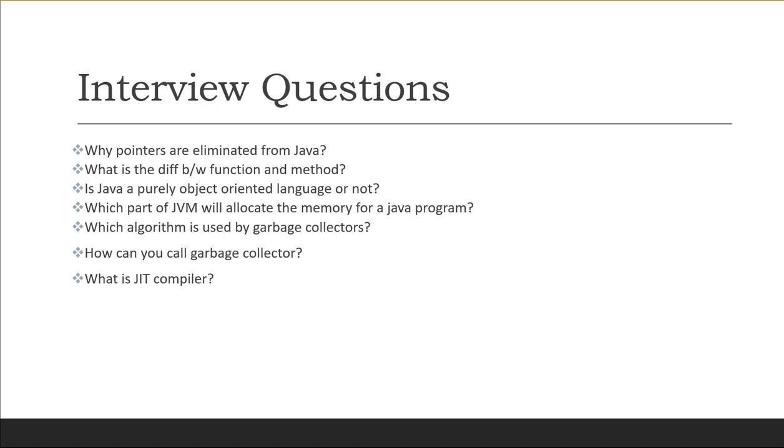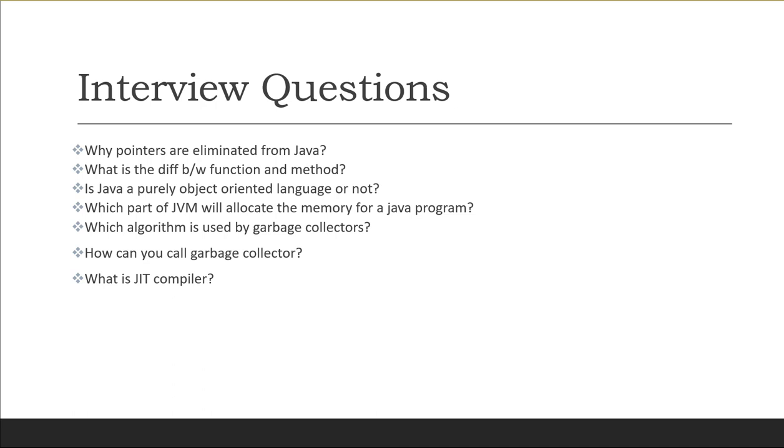So we do not have a function in Java. Instead, we have a method. This means whenever a function is written in Java, it should be written inside the class only. But if we talk about C++ or C, we can write the function inside as well as outside of the class. In C++, they are called member functions and not methods, but in Java they are called methods. So this is the basic difference between methods and functions.